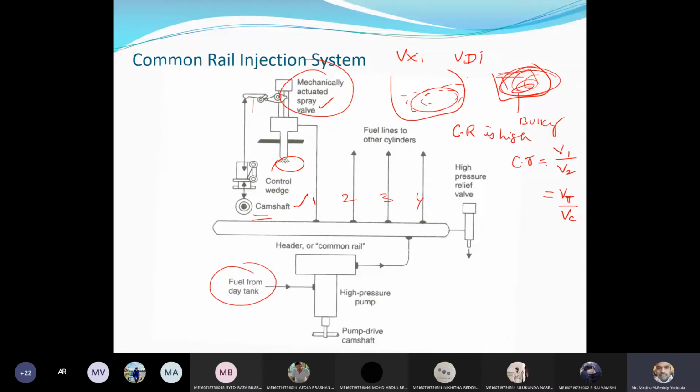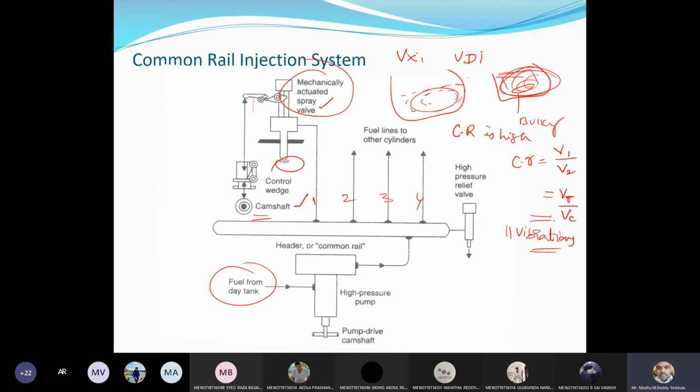In order to do that, the size of the cylinder will be bigger. Once the cylinder is bigger, because of the vibrations, balancing is the main problem. Therefore, the flywheel size is bigger for a diesel engine as compared to a petrol engine, and we can find a little bit of vibration also in the diesel engine because of the higher compression ratio.